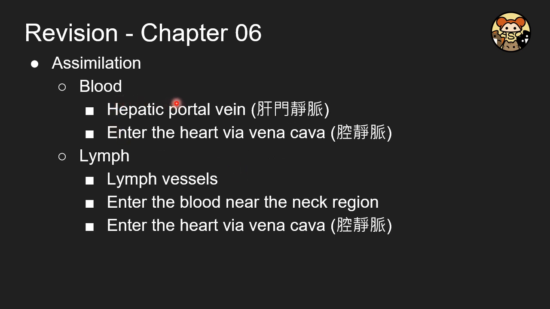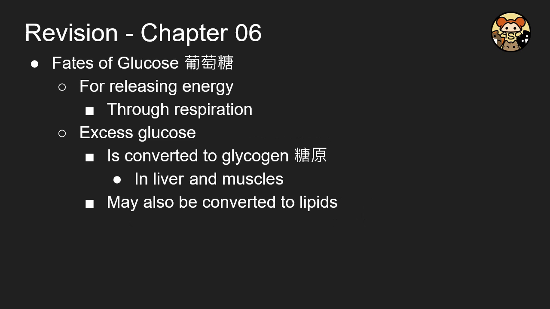And assimilation is when the absorbed food becomes a part of yourself. And for the blood, it will enter the liver through the hepatic portal vein and then eventually enter the heart through the vena cava. And from the lymph, it will enter the blood near the neck region and then eventually go back to the heart also through the vena cava.